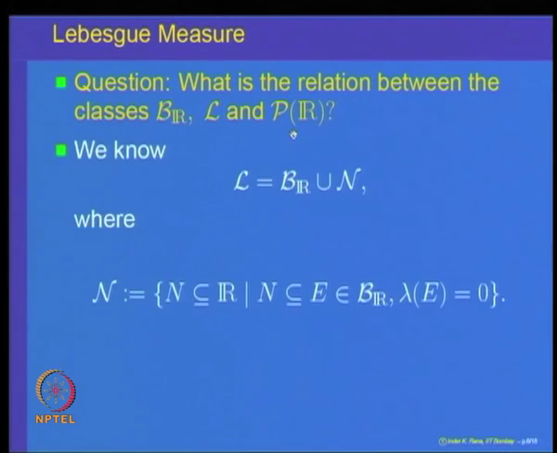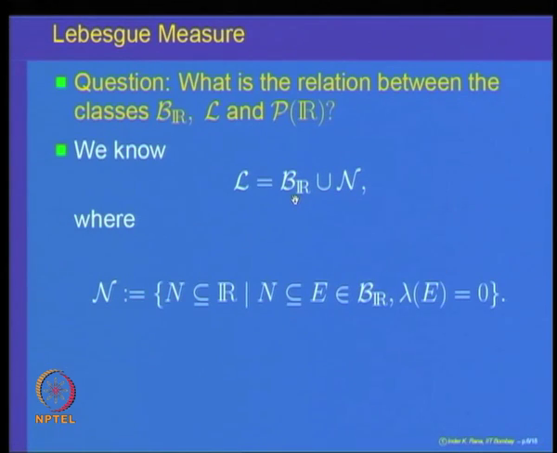Let us observe, which we have done during outer measures, that the Lebesgue measurable sets are characterized by the Borel subsets of the real line union the null sets. So, what are the null sets? They are subsets N of R such that N is contained in a Borel set of measure 0, or equivalently, one can also define them as sets of outer Lebesgue measure 0.